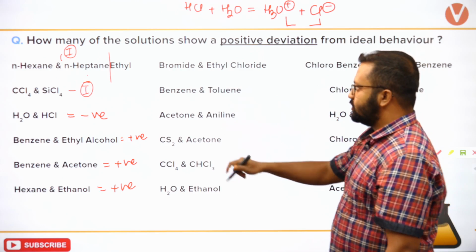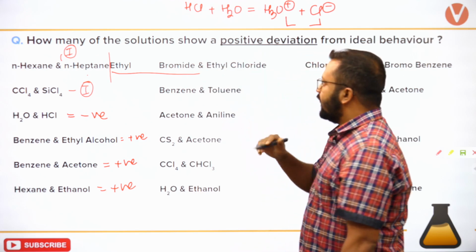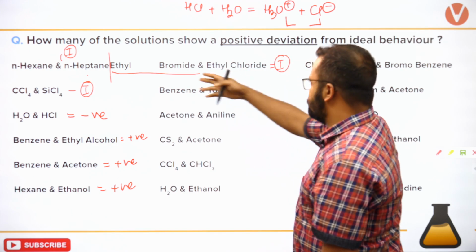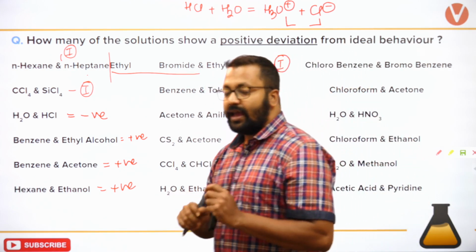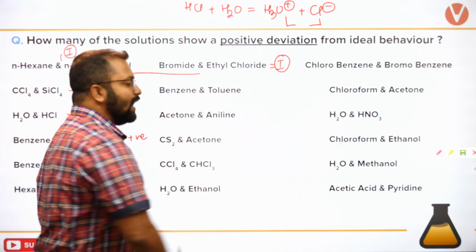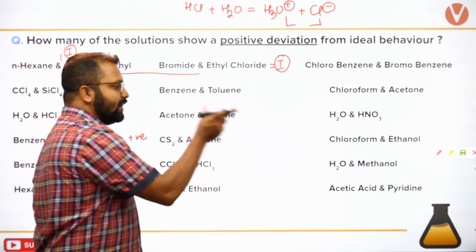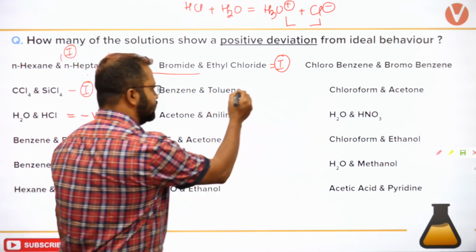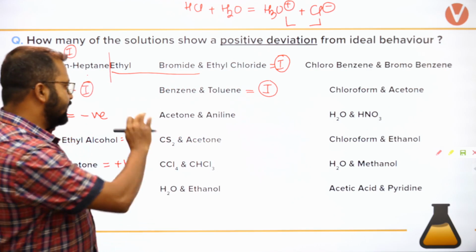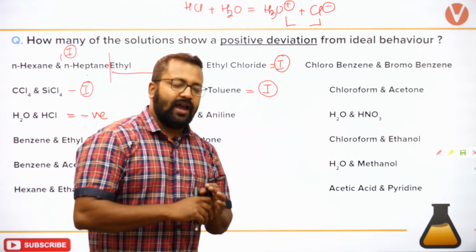ओके, लेट्स एनालाइज दिस पार्ट. इथाइल ब्रोमाइड एंड इथाइल क्लोराइड, ये एक पार्ट है. Similar species, ethyl bromide and ethyl chloride will be ideal. Benzene and toluene, क्या होगा? Benzene toluene कितने का डिफरेंस है? एक CH2 का डिफरेंस है. Similar property, ideal.